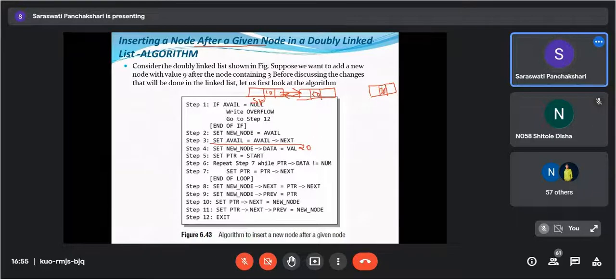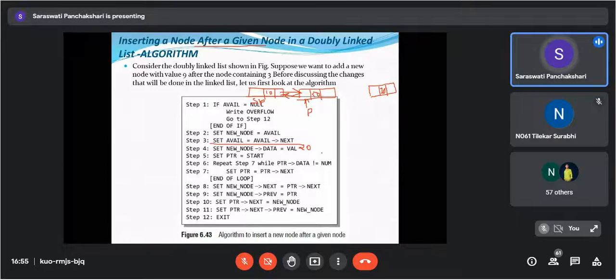Now check while PTR of data is not equals to null, and PTR of data is not equals to num, whether the condition is true or false. True. Condition is true, so it will do PTR is equals to PTR of next. So your PTR will point here.